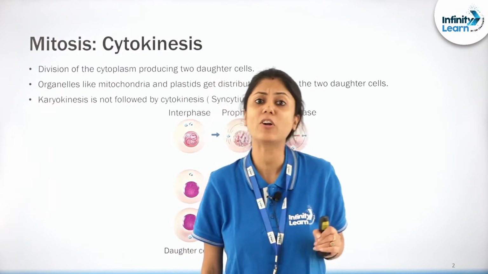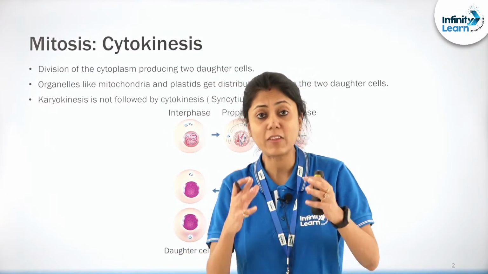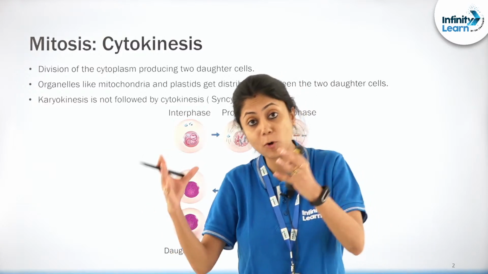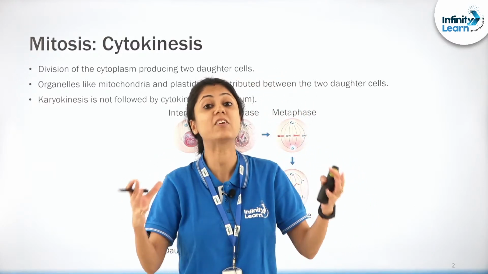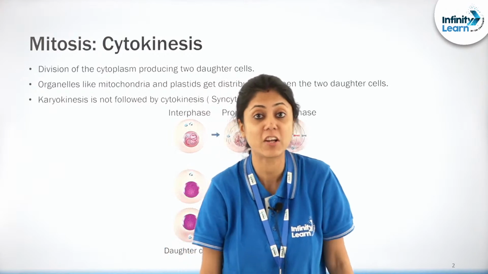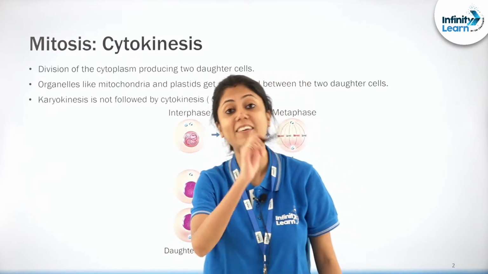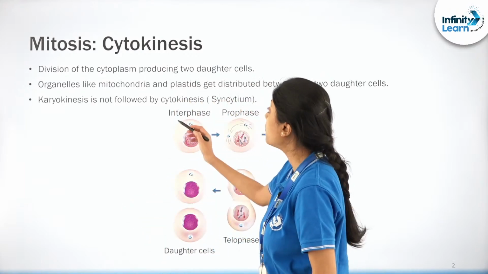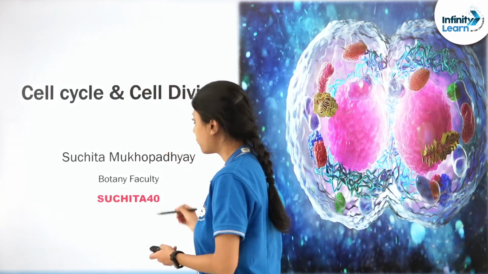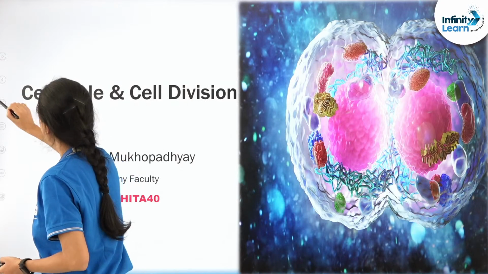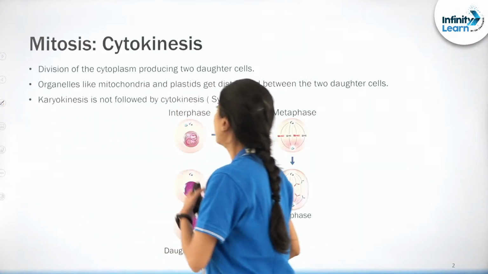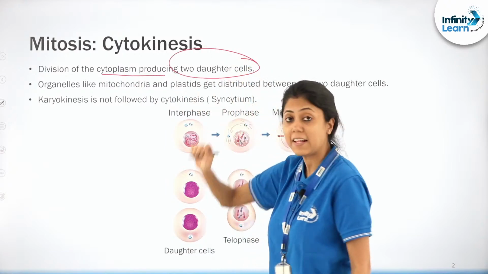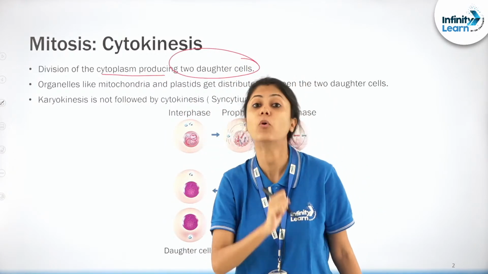But that is not all, right? So now there has to be the formation of the two daughter cells as well. So the process by which the cytoplasm divides and there is the production of two daughter cells, that is known as cytokinesis, right? So the division of the cytoplasm producing two daughter cells, that is known as cytokinesis.